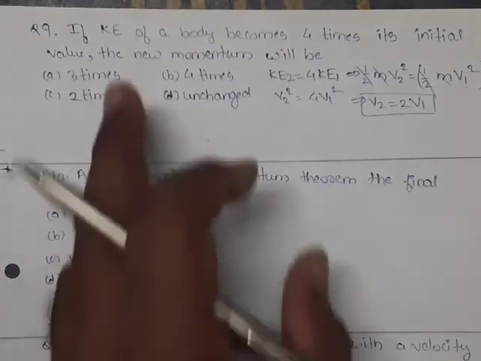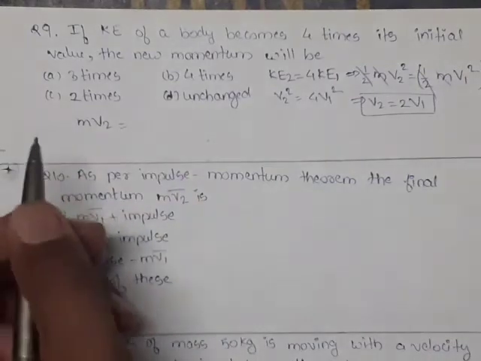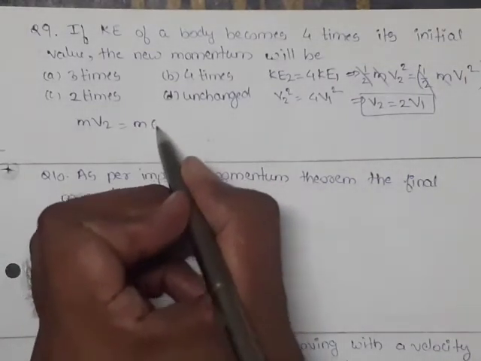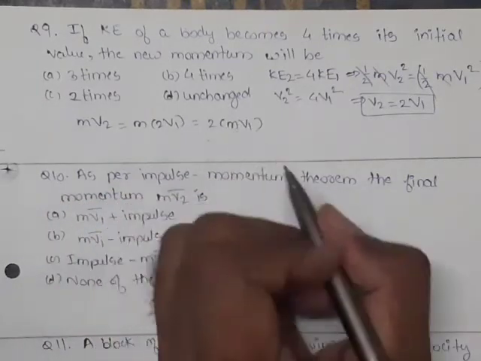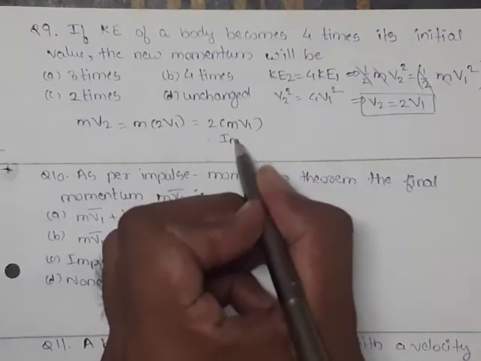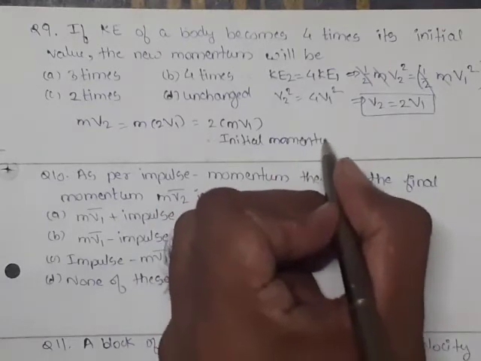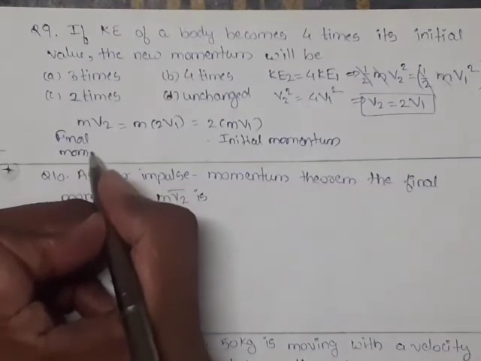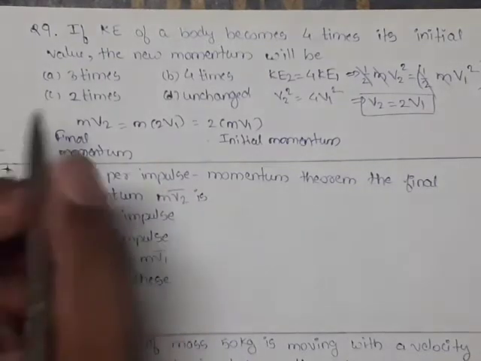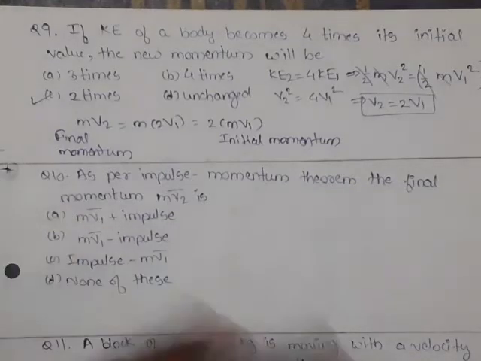So now we are saying what is the value of their momentum. New momentum is mv2. What is value of v2? It is 2 times v1. So here 2 times mv1. What will be mv1? mv1 will be nothing but initial momentum. And what is mv2? It is final momentum. So now final momentum is 2 times of initial momentum. Means our C option is correct. That is when kinetic energy is 4 times initial value, momentum is 2 times the initial value.